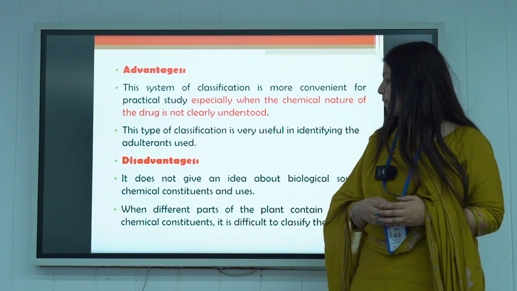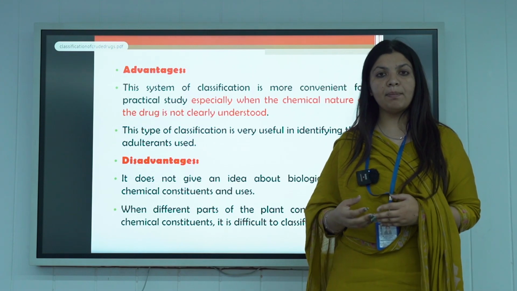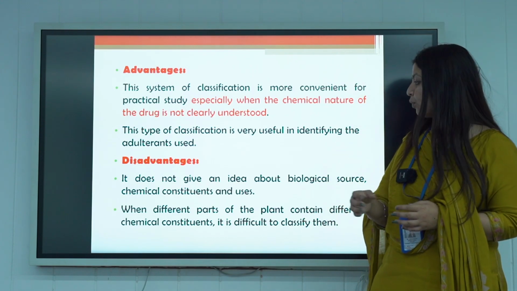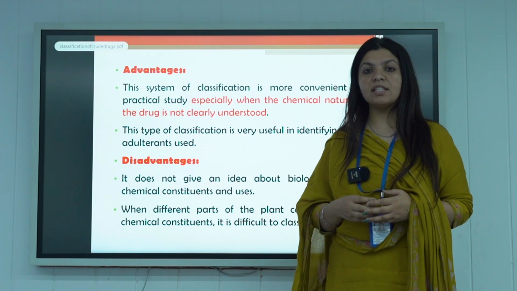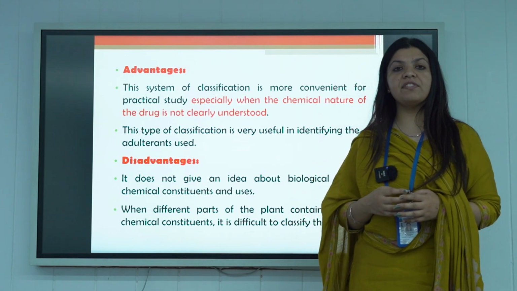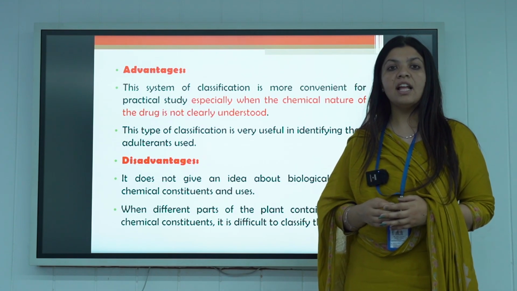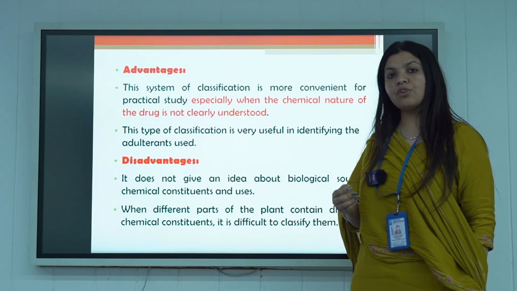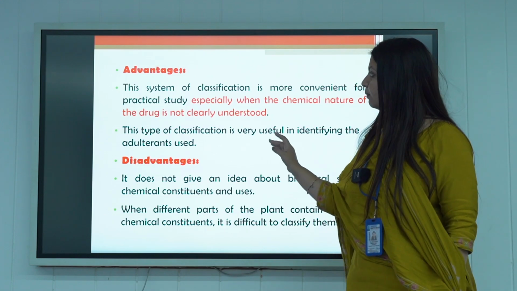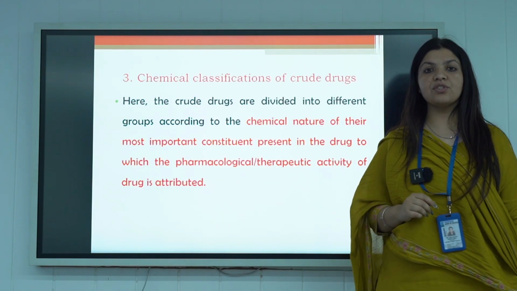Disadvantages of the system are, it doesn't give us any idea about the biological part, it doesn't give any idea about the chemical constituents which are present, and on the basis of different parts of the plant they contain, so it is very difficult to identify which type of component is there and what is the pharmacological action of that particular part. So for the next, third classification, we have chemical classification.